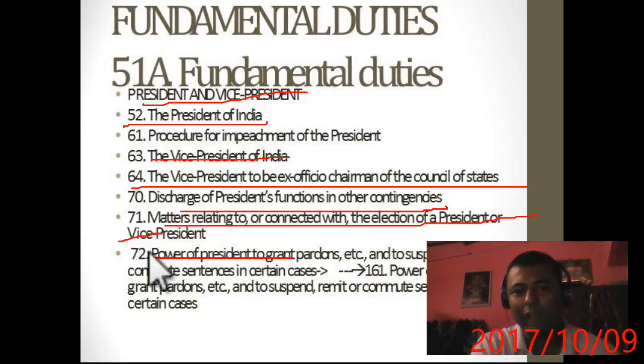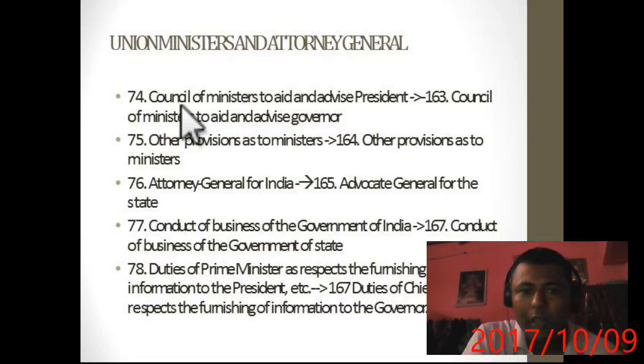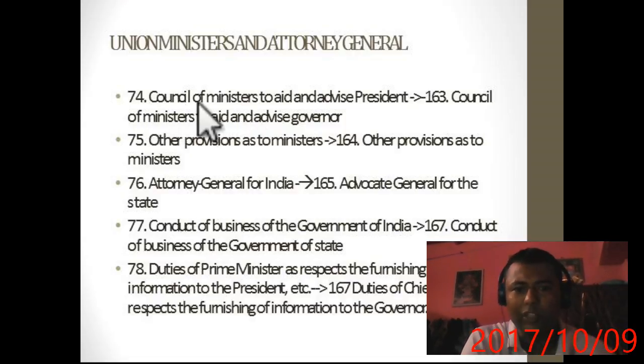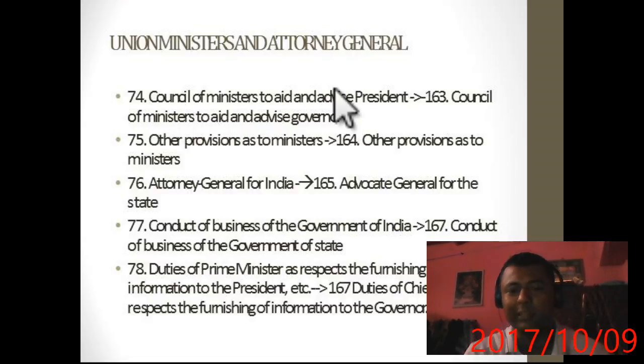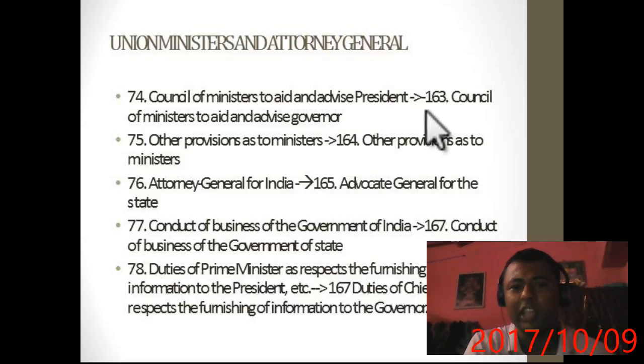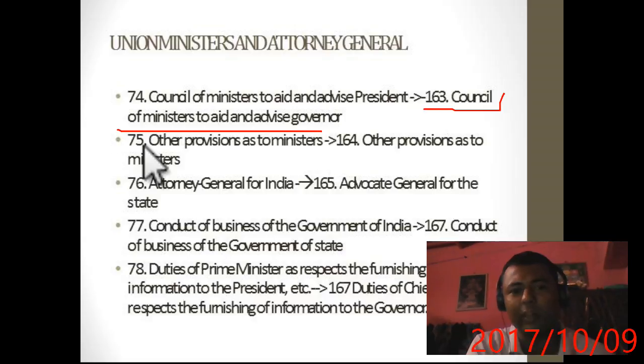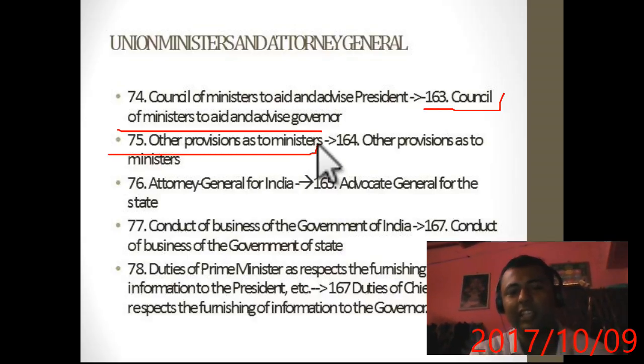Okay, and from 72, whenever we go to the corresponding state government article, just add 89, and after article 110 just add 90. I will give you the demo of how. Now there's 74, council of ministers to aid and advise the president. The same council of ministers also exists in the state. So in 163, just add 89, council of ministers to aid and advise the governor. 75, other provisions as to ministers, just add 89.